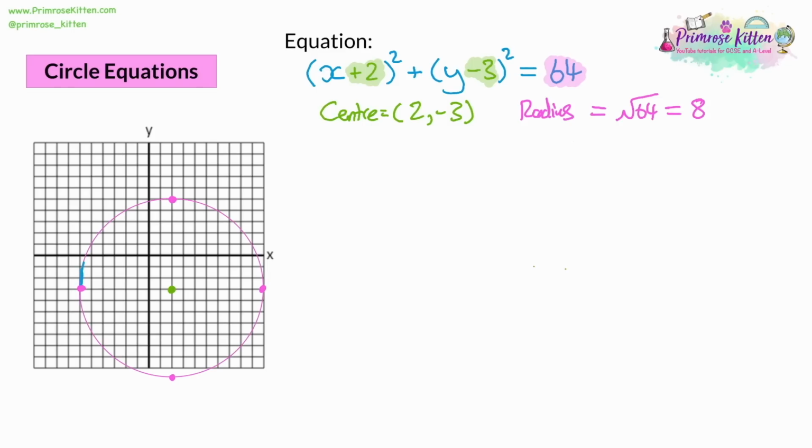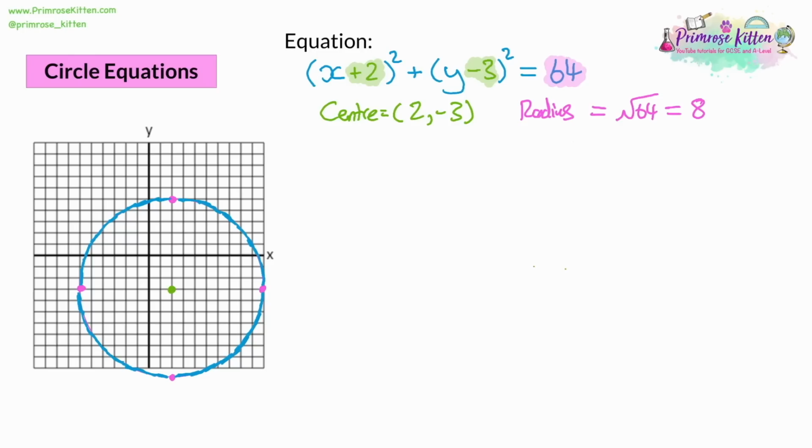You're going to have to sketch it, potentially. If you sketch it, don't worry about it being too accurate. The best way to do this really is going to be with a compass. And what you can do is put the metal part of the compass on the centre highlighted in green. Put the pencil part of the compass on one of the 4 pink dots that I've drawn. So you just do the radius in any direction that's convenient to you, and then draw a circle with your compass for an accurate diagram. So your circle is going to look like that.